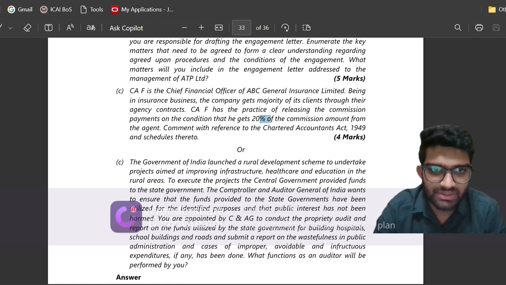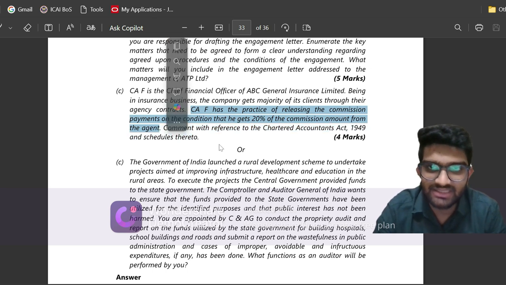CAF is a CFO of ABC General Insurance Limited. Being in insurance business, the company gets majority of its clients through the agency contracts. CAF has the practice of releasing the commission payments on the condition that it gets 20% of the commission amount from the agent, which is incorrect. Let us see what I have written.